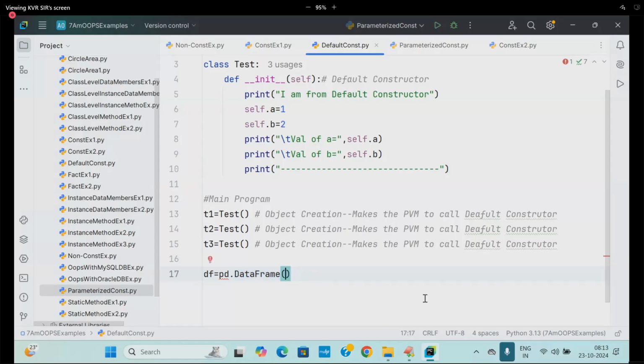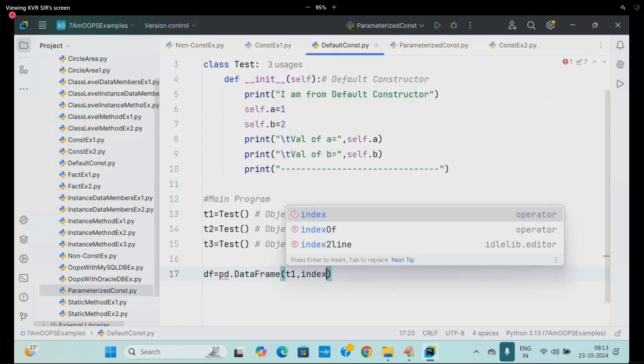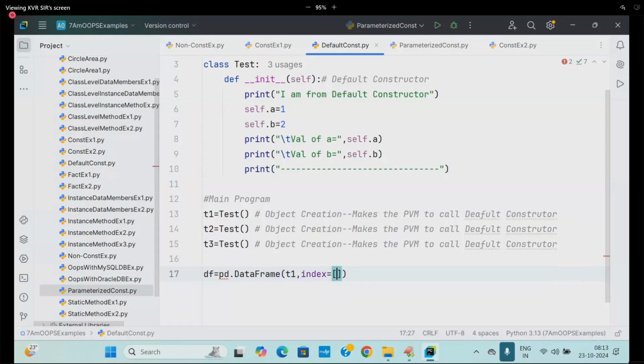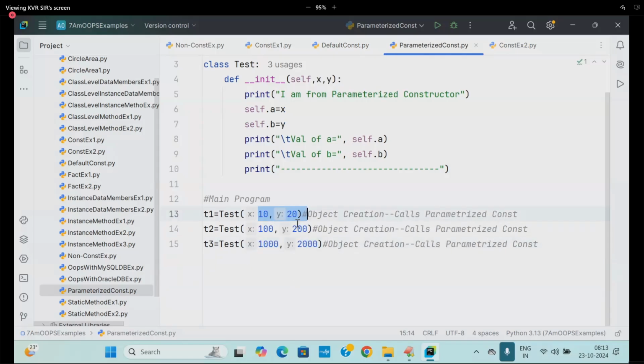There you are going to write something like an object, then index is equal to something, next columns is equal to something. What is this concept known as? Parameterized constructor. Something like that, because everything is written in OOP. You have to understand we are passing the data here.